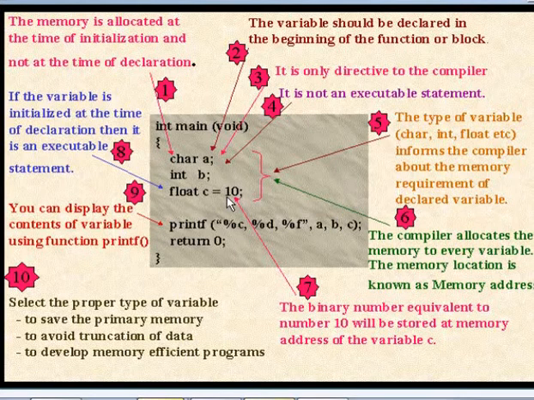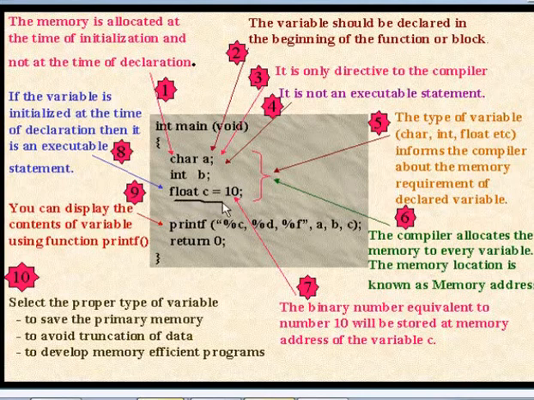Now next point, that is point number 8. If the variable is initialized at the time of declaration, then it is an executable statement. If you execute this program by using the F7 key, then your first executable statement is this one and the last one is printf. But there is one more executable statement. Which one? This will be the executable statement. Why? Because we have initialized the variable and hence it becomes an executable statement. At the time of initialization, the compiler will allocate the memory to the variable.